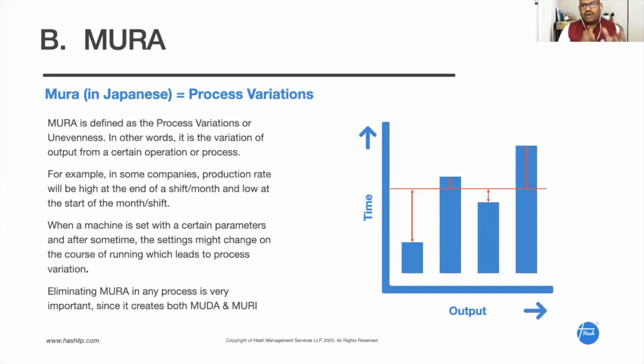And next we are going to talk about something called Mura. So far the 7 wastes are under Muda. So now we are going to look at what is called Mura. Mura means process variations. The variations in the process also happen in 2 major categories. The first one is, in some companies, the month end production will be very high, and during the starting of the month there will not be any production, right? So there is a clear mismatch in terms of the production planning. That will happen in most of the companies, right? That is also called a process variation.